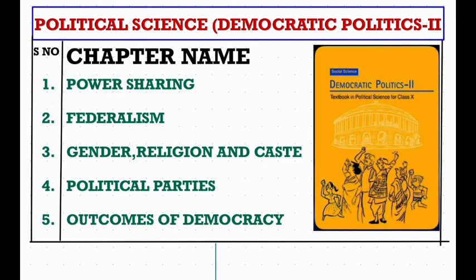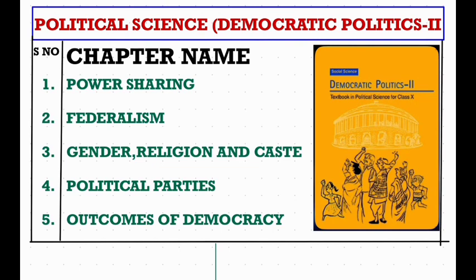The first one is power sharing, the second one is federalism, the third one is gender, religion and caste, the fourth one is political parties, and the fifth one is outcomes of democracy. So you can see here it is democratic politics, in continuation to the 9th class Democratic Politics 1.